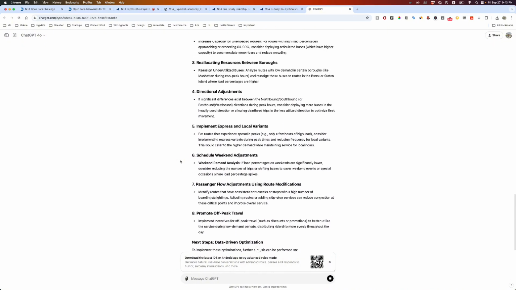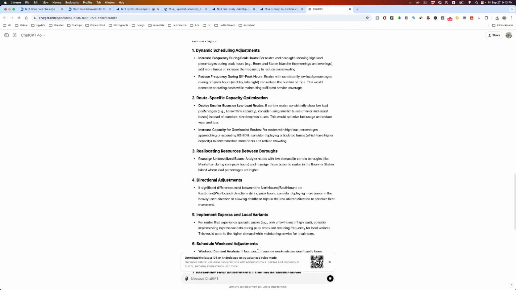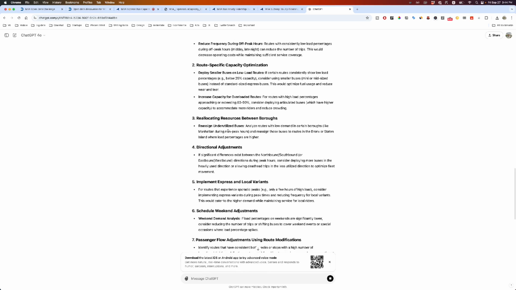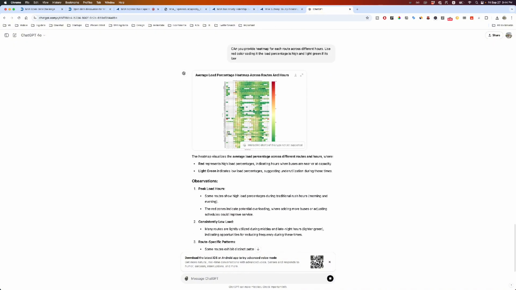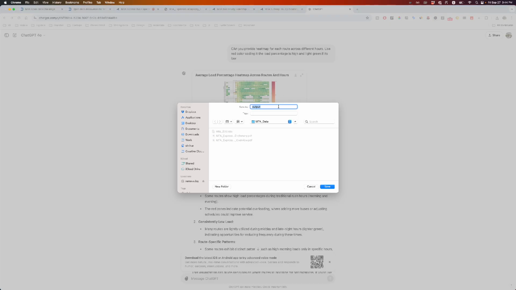So this is just one example. It talked about dynamic scheduling and route specific capacity optimization. These seem like reasonable things to do, and also the reallocating part. I just want to understand if there is something we can quickly do. Okay, so this is interesting. Interactive charts of this type are not yet supported. But let's look at what the data shows.